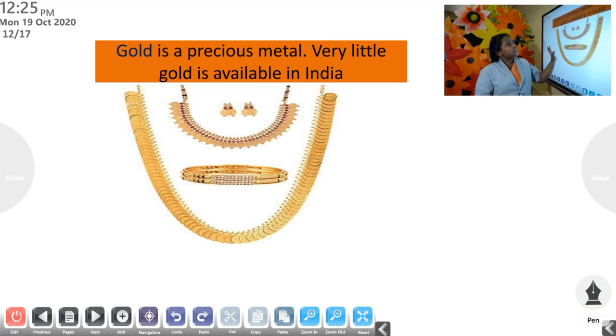So very little gold is available in India. Not only in India, when we take the world as a whole, very little gold is available. That's why it is very precious. And mainly this gold is used for making ornaments. That's about gold.